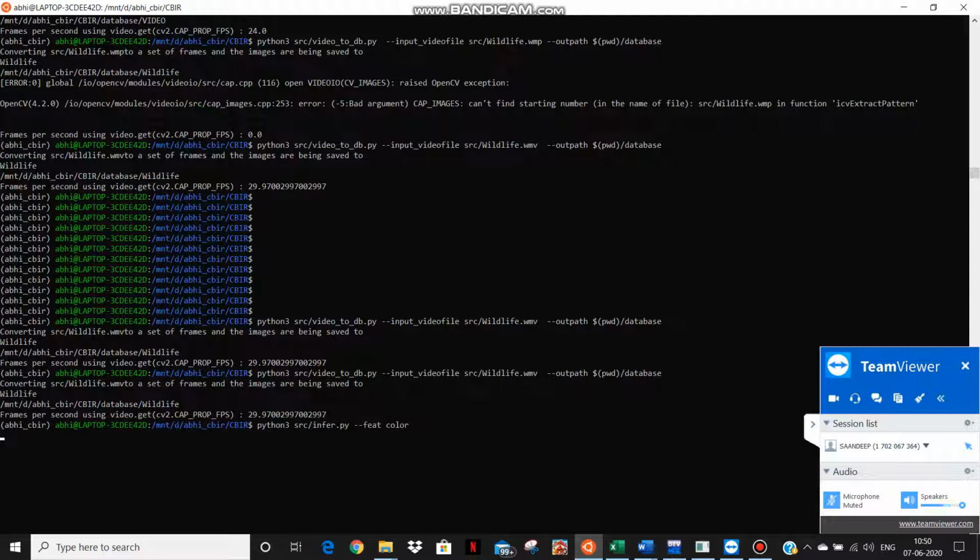On running this code, we get that the object of interest is present between 18 and 20 seconds.